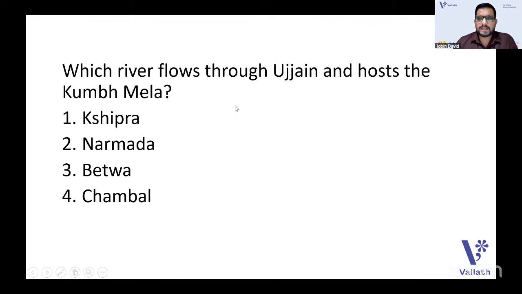Which river flows through Ujjain and hosts the Kumbh Mela? Kumbh Mela is a very important celebration on the North India side. So is it Kshipra, Narmada, Betwa, or Chambal? These are the important rivers which flow through Madhya Pradesh. You need to have an idea about the rivers and their significance. Which river flows through Ujjain? Ujjain is a very popular city of Madhya Pradesh and hosts the Kumbh Mela. The answer is Shipra. I can see the answers in the chat box also. Shipra, very good. The answer is Shipra.